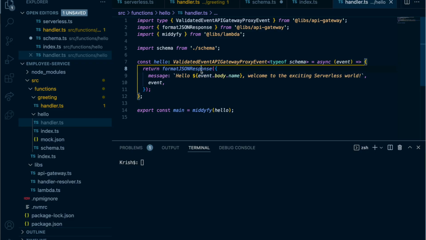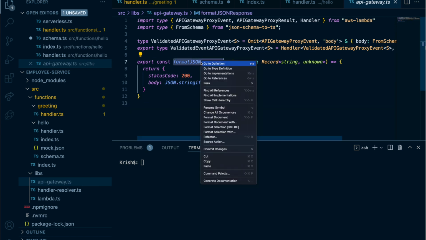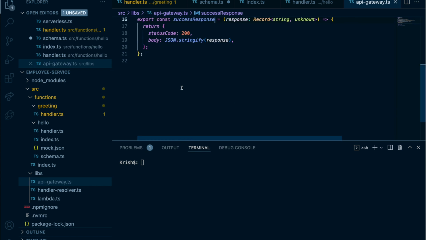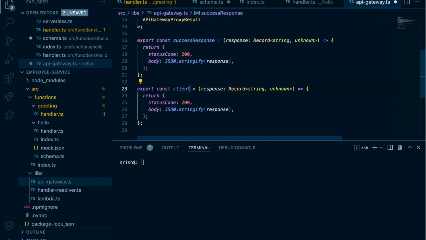Okay, so now if I go here in this library file, API gateway file, you can see here it has some response format message, right? I'm going to rename this one as, let's say, success response, right? And then I'm going to copy and paste this one, and I'm going to create the error response as well, right? I'm going to create an error response, right? Client error response. Okay, so this will be 400. So if we have something wrong with our request, we can show this one.